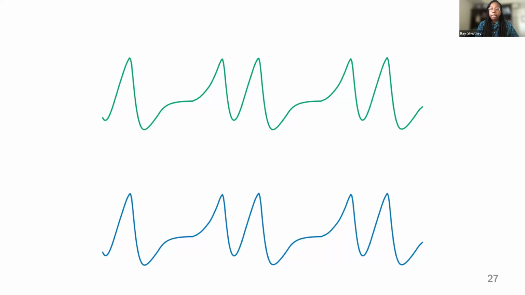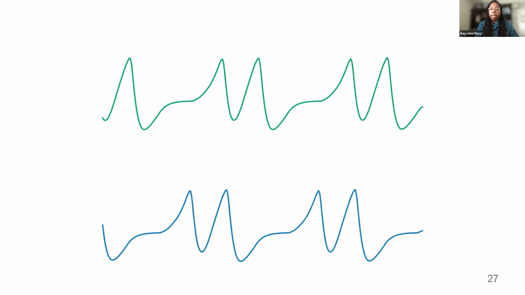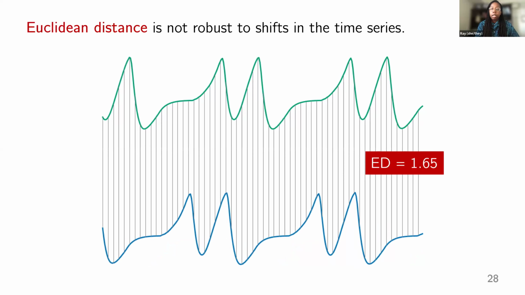Now let's consider a second time series where it's still Cubic, but the phases don't exactly match. They're misaligned. In real traces, this shift can happen because we're doing this measurement over the internet. So there may be unexpected packet losses, slight changes in delay, and other unpredictable changes that could result in traces not being exactly matched up. But unfortunately, Euclidean distance is not robust to shifts in the time series because it is still a one-to-one mapping. And so the distance here is larger, even though it's still the same CCA.